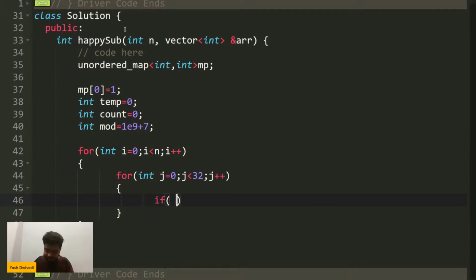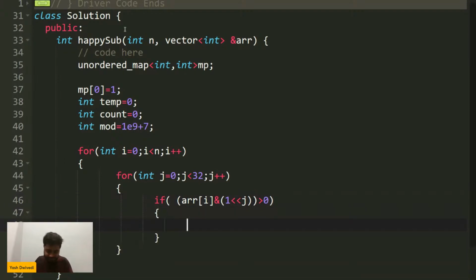What I will be checking is that for the ith element, if I do an AND of it, if I check whether its jth bit is set or not, if the jth bit of the ith element is set, then I can do what? I can do temp xor equal to 1 left shift j.